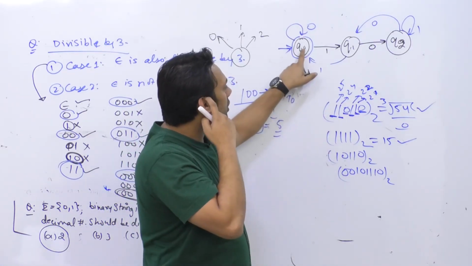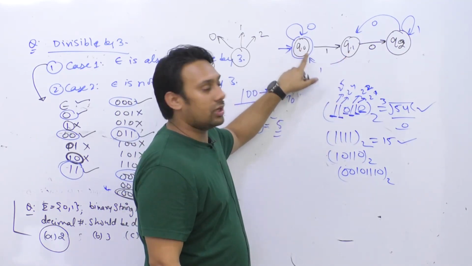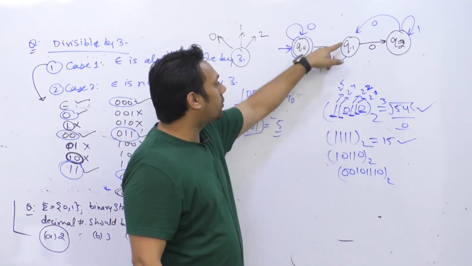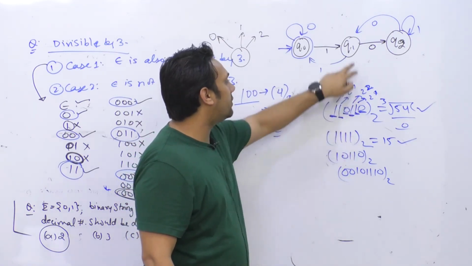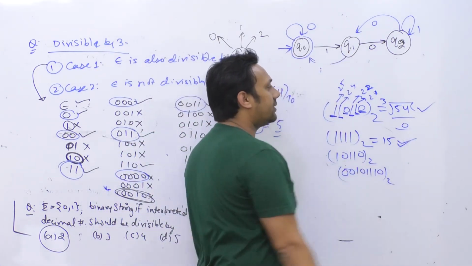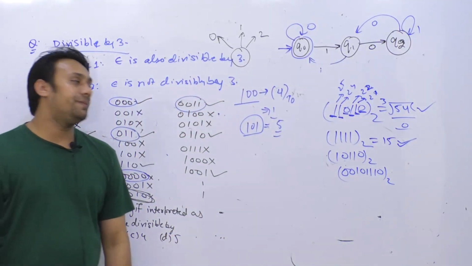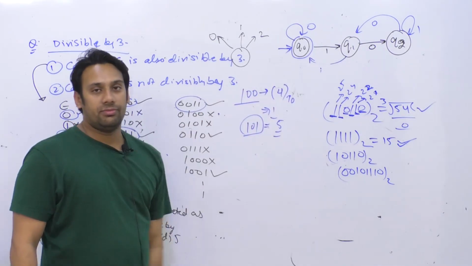1 from Q0 will go to the state Q1. Again 1 from Q1 will go to the state Q0. Again 1 from Q0 will go to the state Q1. Again 1 from Q1 will go to the state Q0. So again you can clearly see this is also accepted in this diagram. Okay, so both of these two numbers are divisible by 3, hence both of them are being accepted.